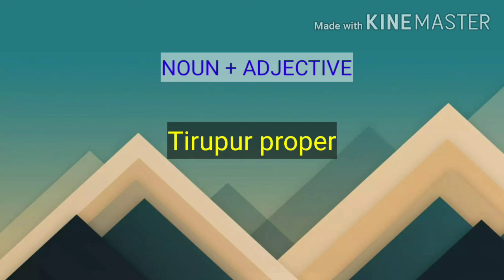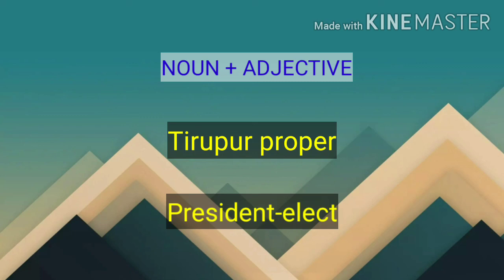Like Tirupur proper. The other one is president-elect. We don't say elect president. Instead, we say president-elect. So there, the adjective is used after a noun, but they are exceptions.